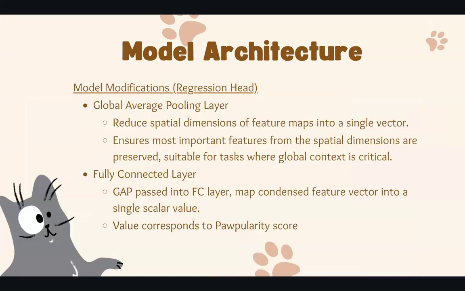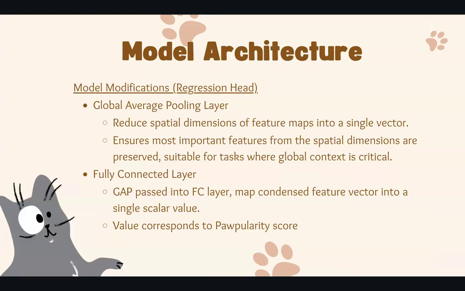As mentioned earlier, the model was originally designed for classification tasks, and to fit our regression task, we modified the output structure to give a single scalar value representing the normalized popularity score. Firstly, through the use of a global average pooling layer, this reduces the spatial dimensions of the feature maps into a single vector, and so ensures the most important features from spatial dimensions are preserved, which is suitable for tasks where global context is critical. Secondly, a fully connected layer.